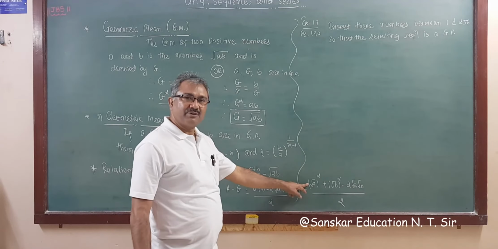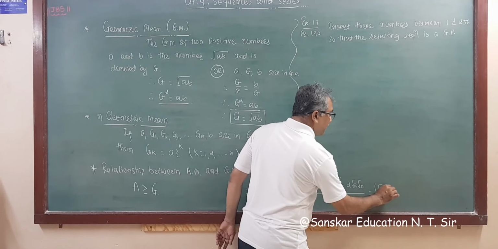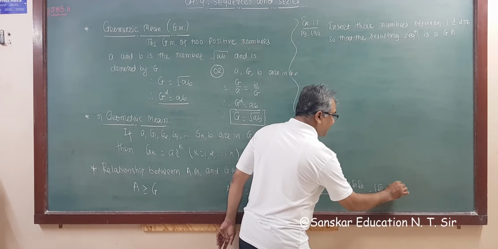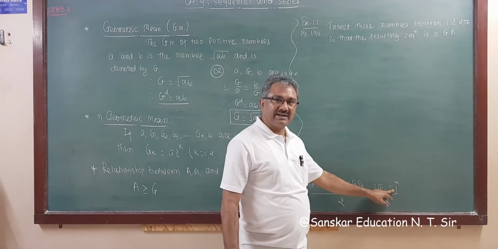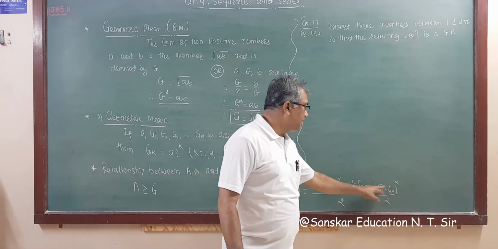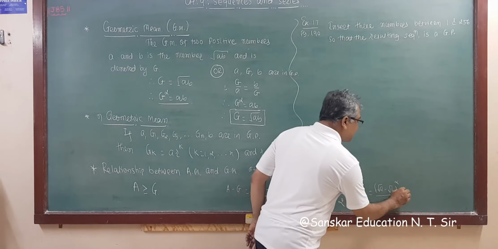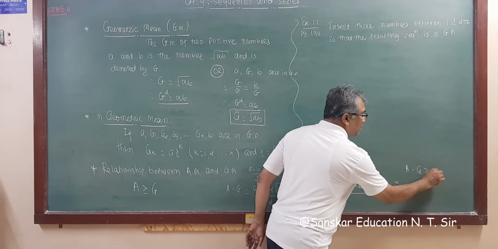So this is a perfect square of root a minus root b, so it is root a minus root b whole square upon 2. Now this perfect square is always greater than 0, or equal to 0 if a and b are the same. So a minus g is greater than or equal to 0.